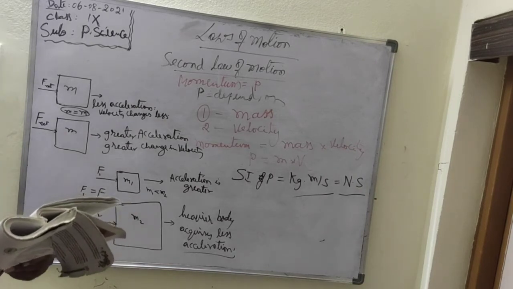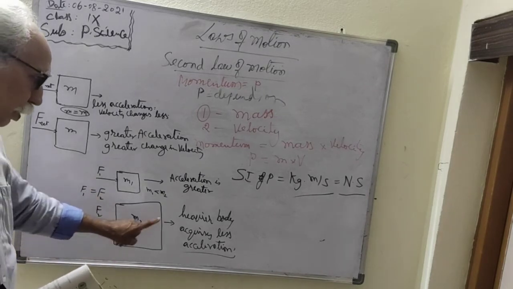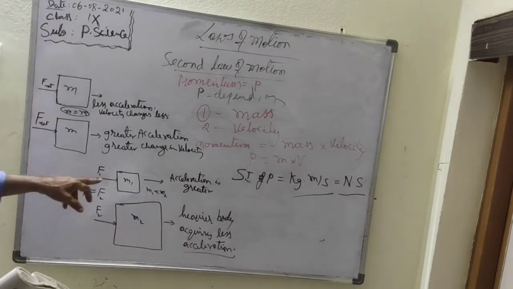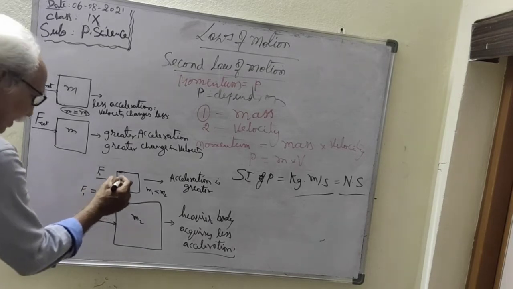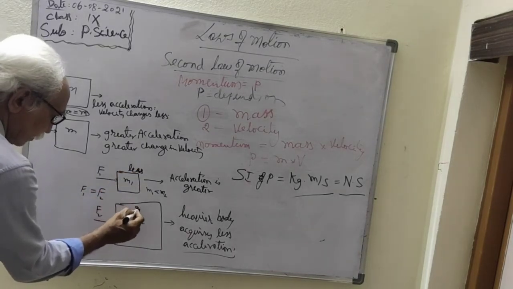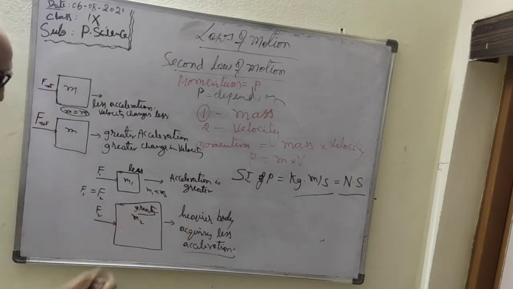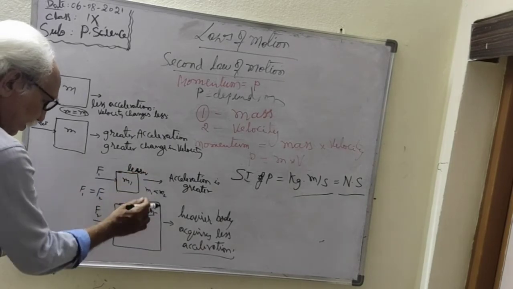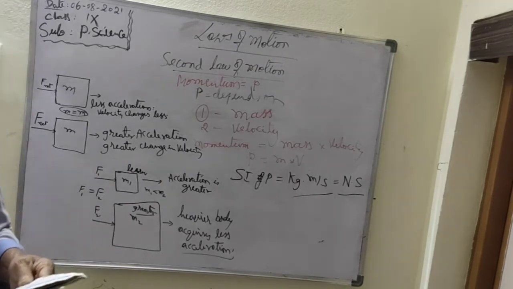So larger the mass, smaller the acceleration. Lesser the mass, greater the acceleration. Here the mass is less. Here the mass is greater. Greater the mass, lesser is the acceleration. Lesser the mass, greater is the acceleration. So this is a concept you must keep in mind.